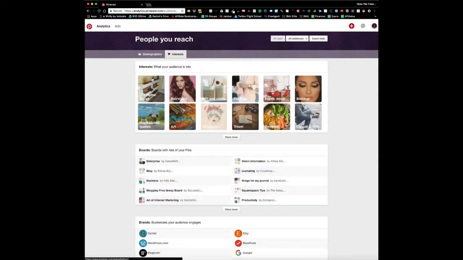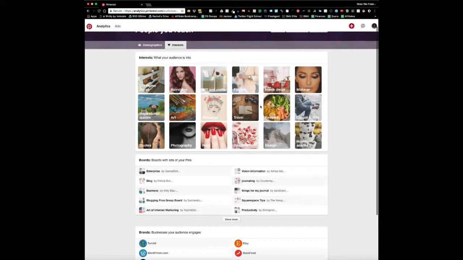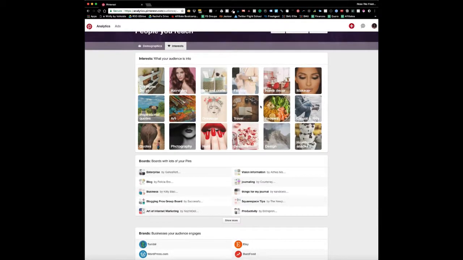And then Pinterest will give you an indication of the type of things that your audience are into. Now personally, I find this a bit flawed, because if I click on show more, a lot of the times it lists so many interests that it's kind of hard to determine which one is the most important. But then again, you can use these interests to target people that are more than likely to engage with your content.